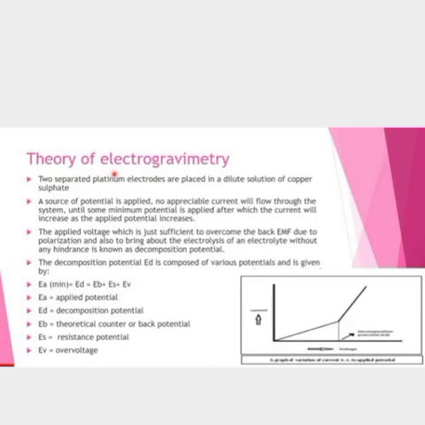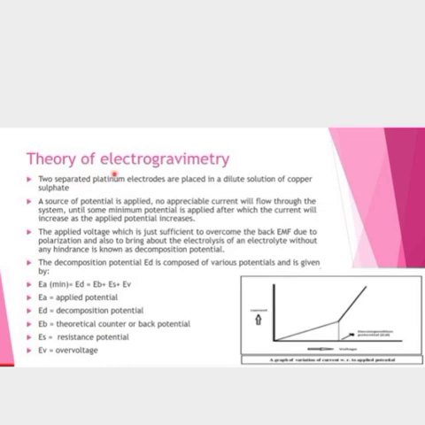Current will not pass until some minimum potential is applied, after which the current will increase as the applied potential increases.